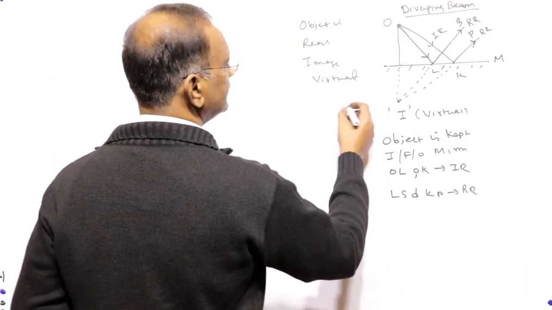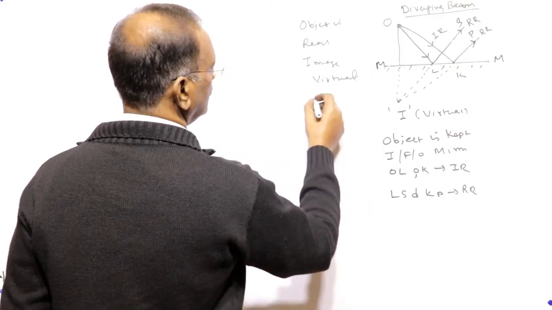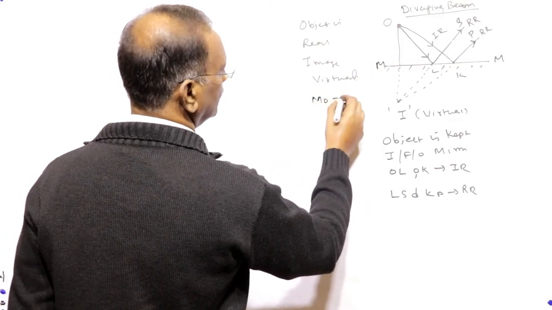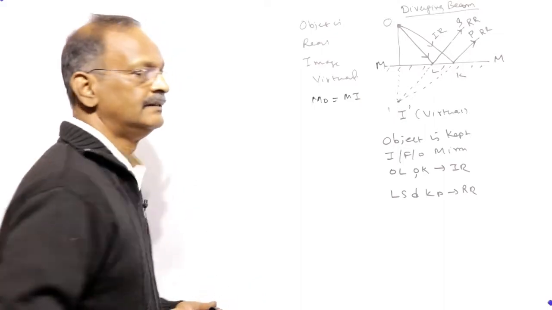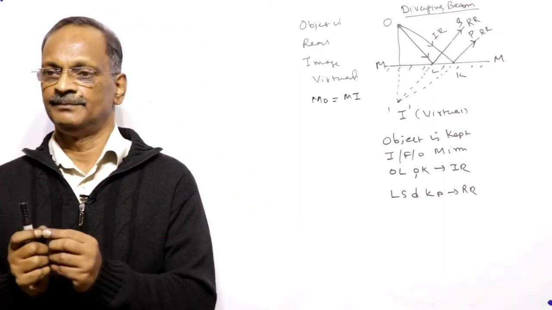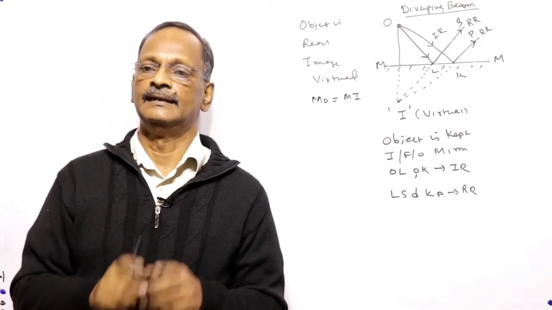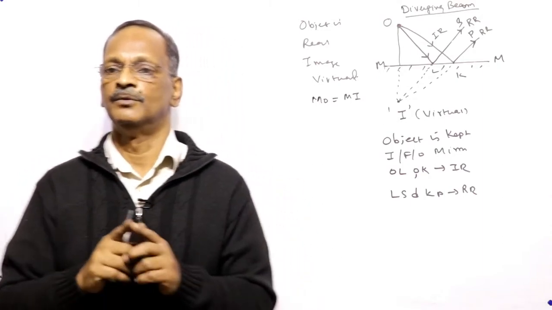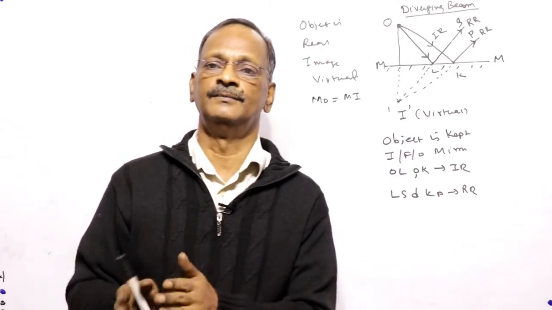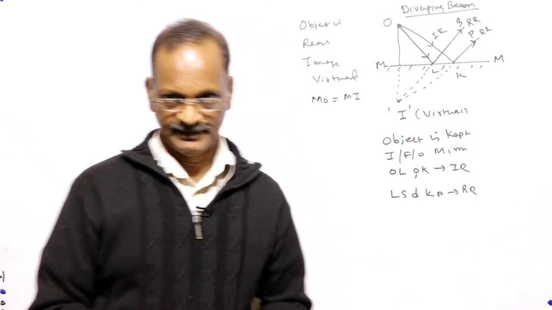So MO is equal to MI. It means that whenever an object is kept in front of a mirror, the distance from the object to the mirror and from the image to the mirror are the same, but in the opposite direction.